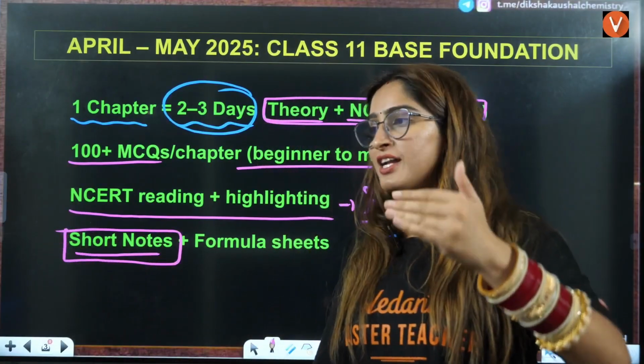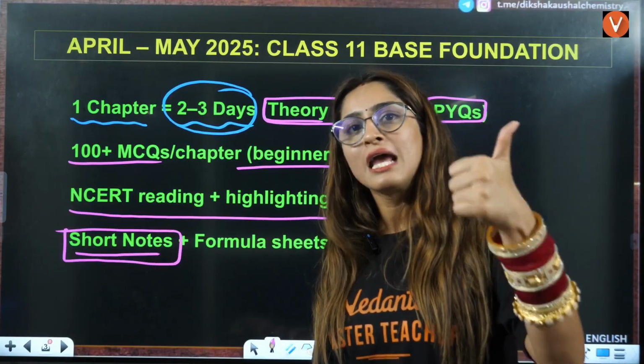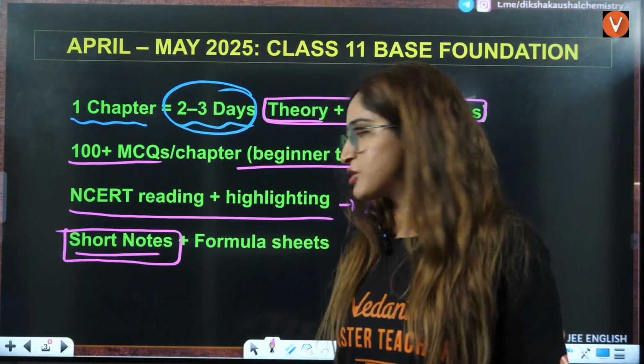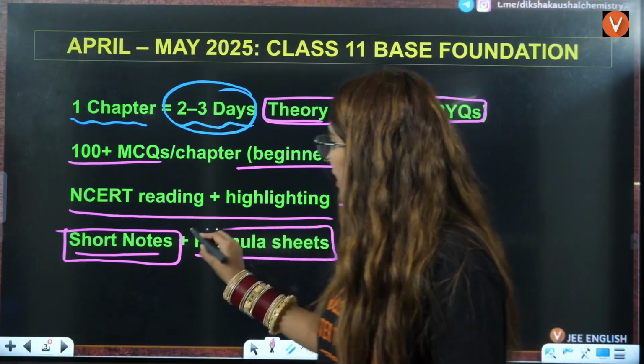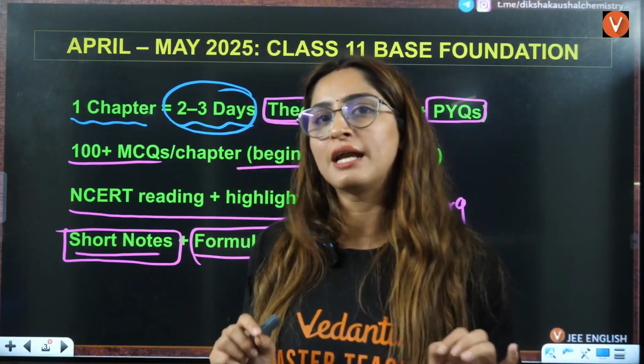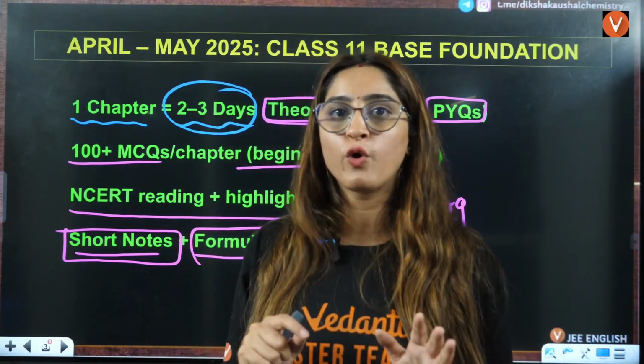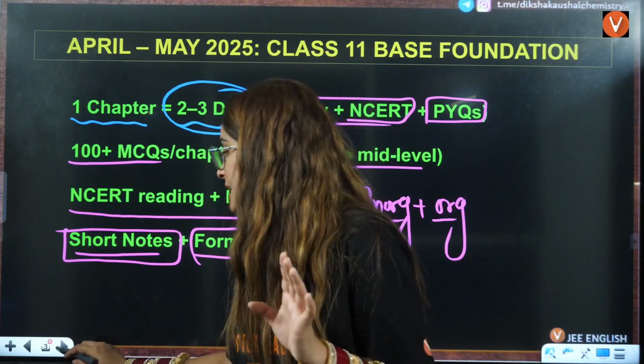Once you complete the entire chapter, make the short notes of that chapter. Have different registers for inorganic, physical and organic chemistry, right? You should also have one formula sheet, one notebook of naming reactions and distinguish tests, one notebook of exceptions, right? This is what you are going to do from class 11th, right?